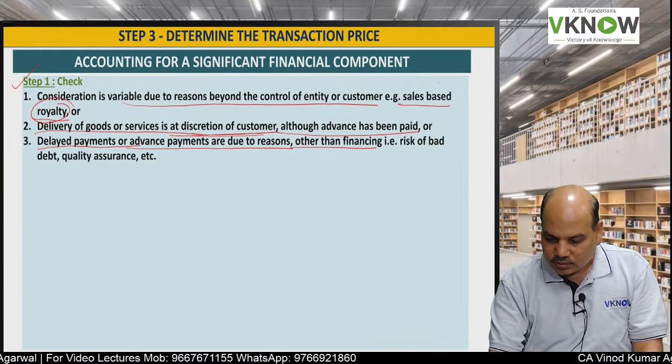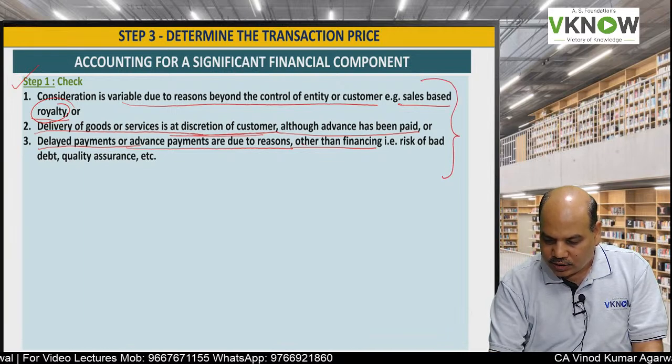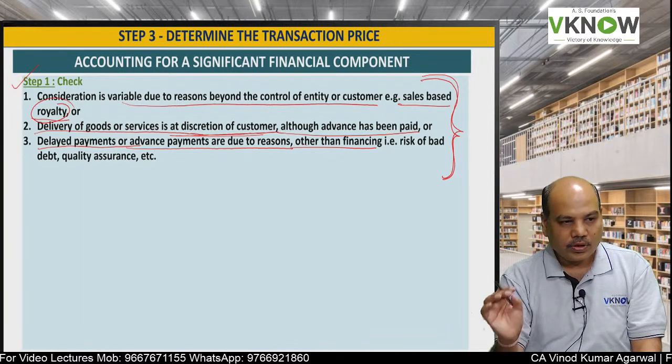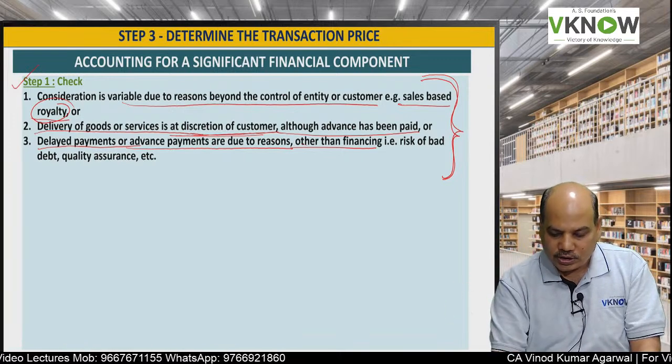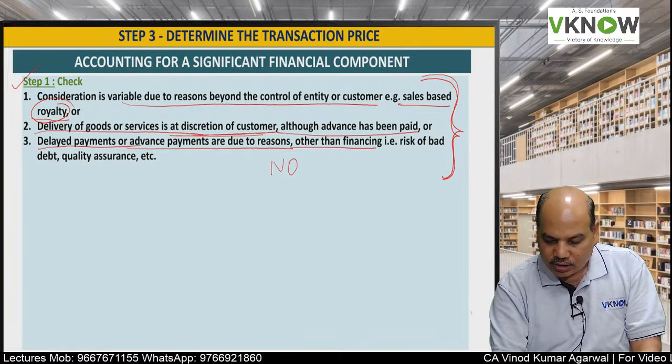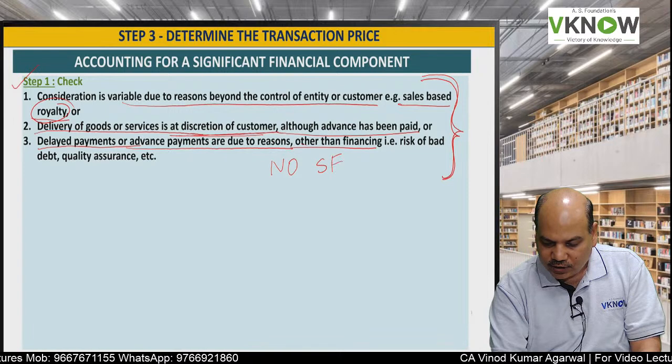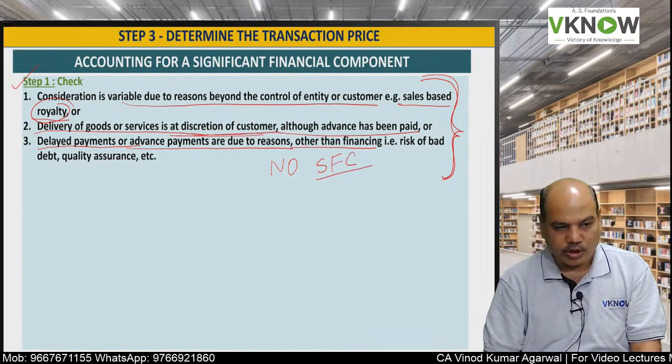If any of these 3 conditions are present, there is no significant financing component.